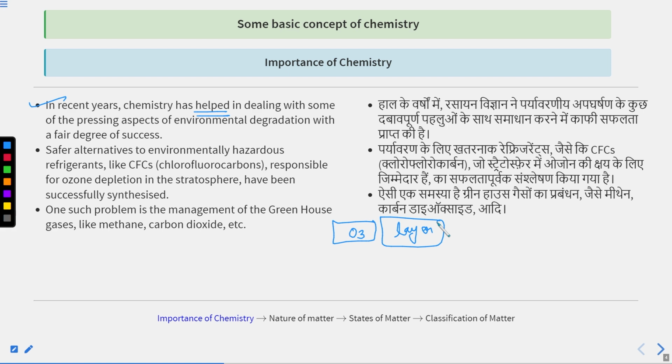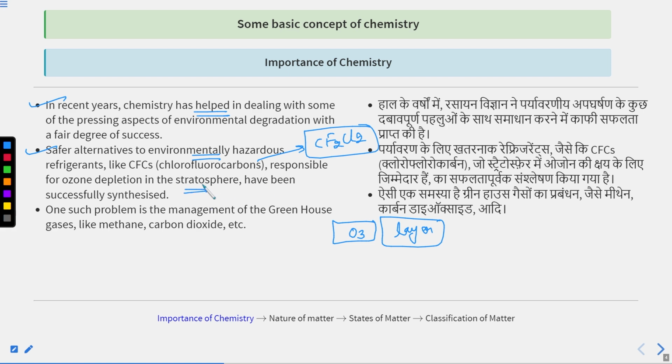So in recent years, chemistry has helped in dealing with some of the pressing aspects of environmental degradation with a fair degree of success. Safer alternatives to environmentally hazardous refrigerants like CFC, chlorofluorocarbon, CF2Cl2, responsible for ozone depletion in the stratosphere.